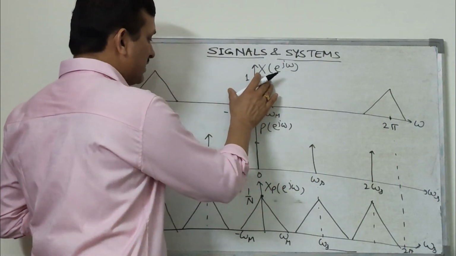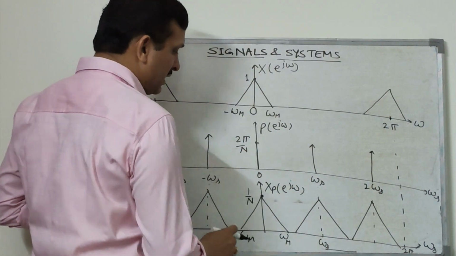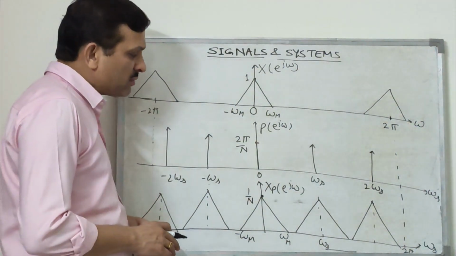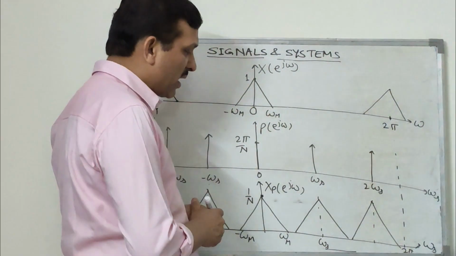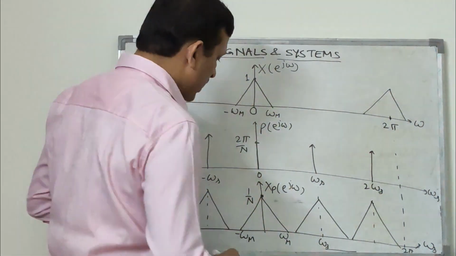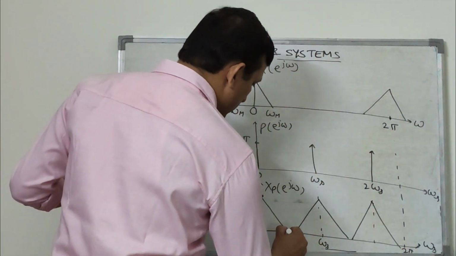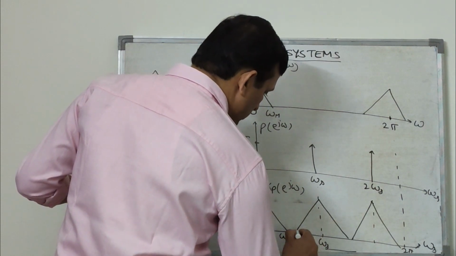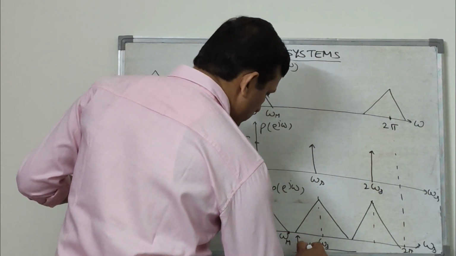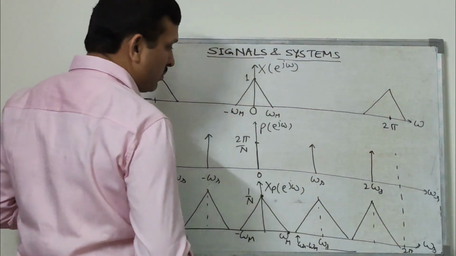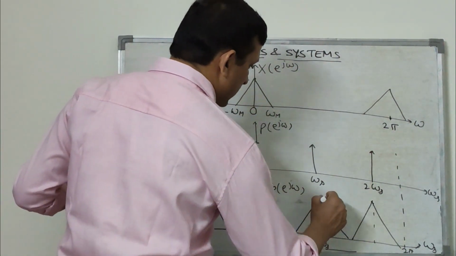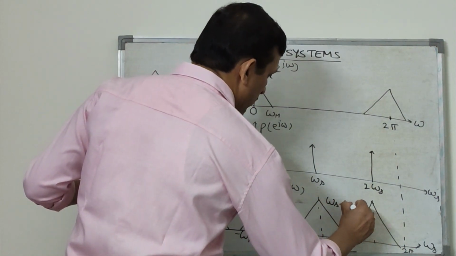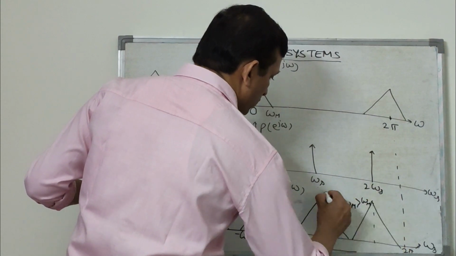If you want to recover this signal, then we can recover it from this signal if there is no overlap of spectrum. As we have seen in continuous time signals, if there is no overlap of spectrum, then we can exactly recover it. If this is omega m, then this should be equal to omega s minus omega m. That means in this case we have used omega s minus omega m is more than omega m.